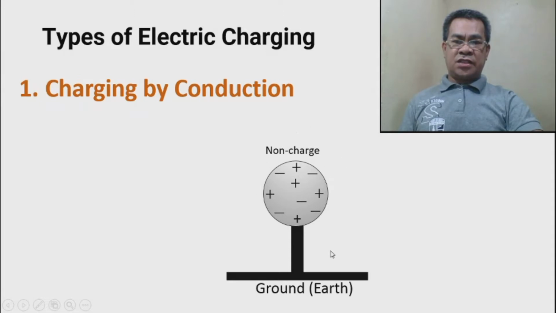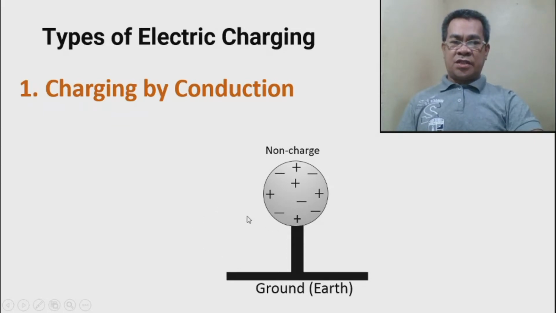It is non-charged, and we have this insulator placed on the ground, so it is isolated, non-conducting with the earth. It is non-charged because the number of protons equals the number of electrons, so this is a non-charged particle.